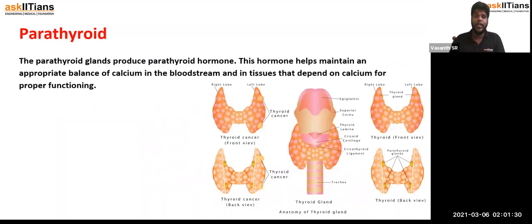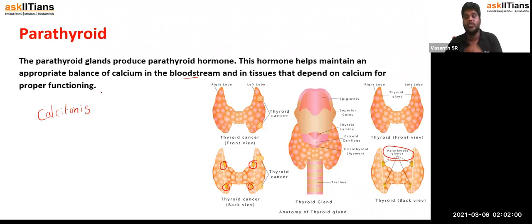So the next organ or gland that you're going to see about is the parathyroid gland, which is just behind the thyroid gland. There are 4 granulated structures over here. That's called parathyroid gland. So what is the function of this parathyroid gland? Parathyroid gland helps in maintaining calcium ions in the bloodstream. For which it produces a hormone called calcitonin. So calcitonin is actually a hormone that is going to regulate the amount of calcium in the bloodstream.